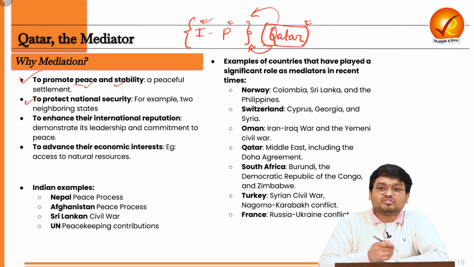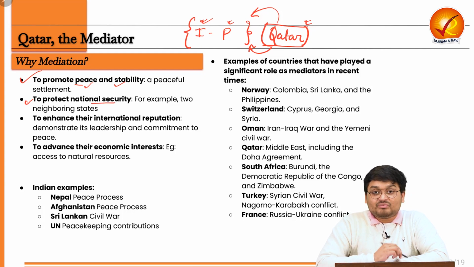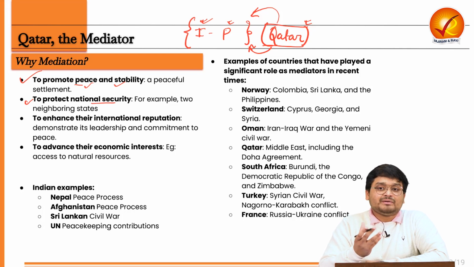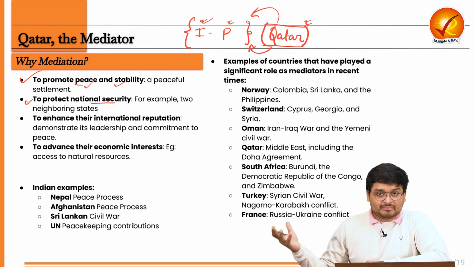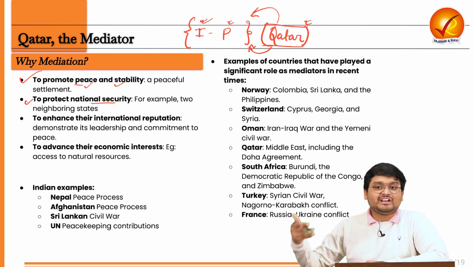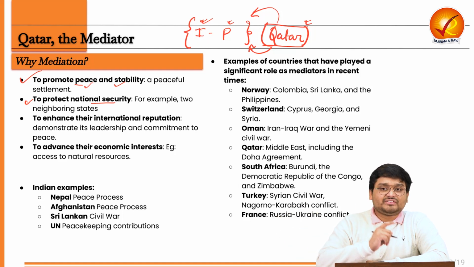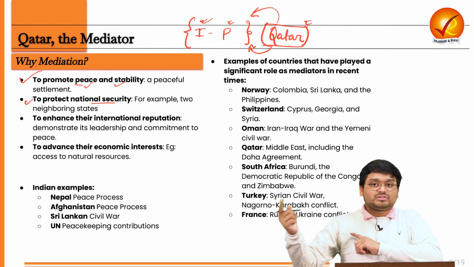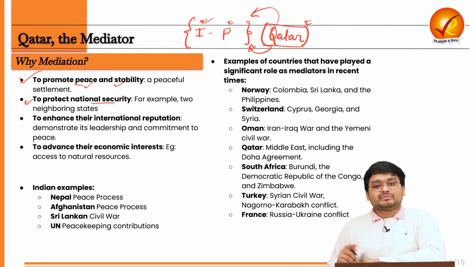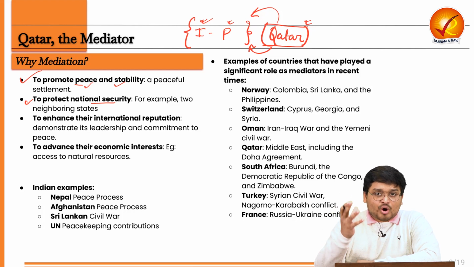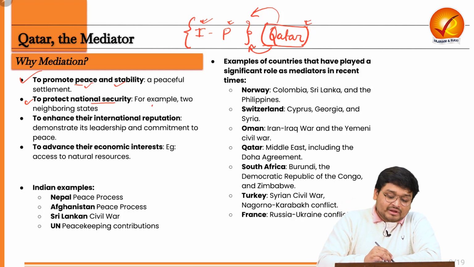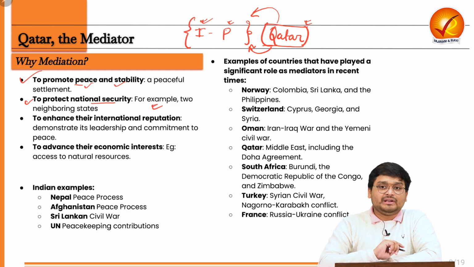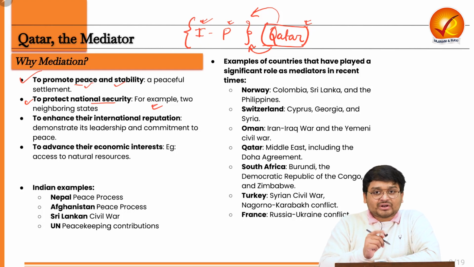Next, it is also promoting national security. For example, in the case of India, if there are issues in Myanmar right now, such as refugees, for example the Rohingya refugee crisis in India, it is important for India to bring both conflicting groups of Myanmar to a common table of discussion. So ultimately, at the end of the day, national stability or national security can also be protected.